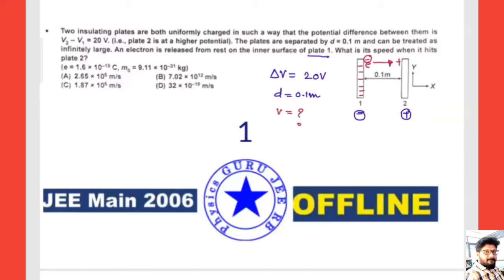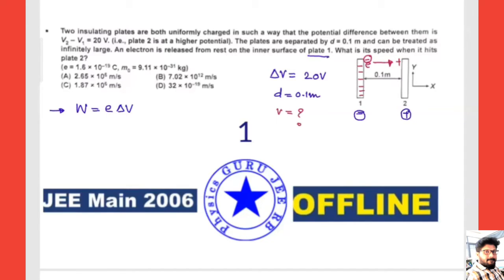See here, we can take the work done by the electrostatic force, and from the work energy theorem, work done is equal to change in kinetic energy. Two concepts we can use here. Work done by the electrostatic force equals q E into delta V. Hope this is clear.